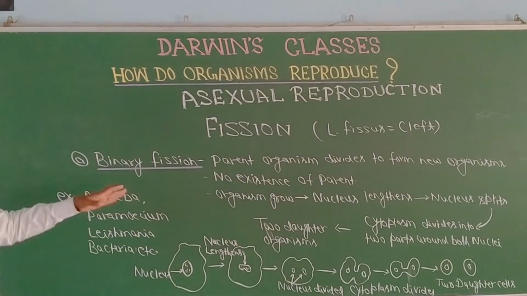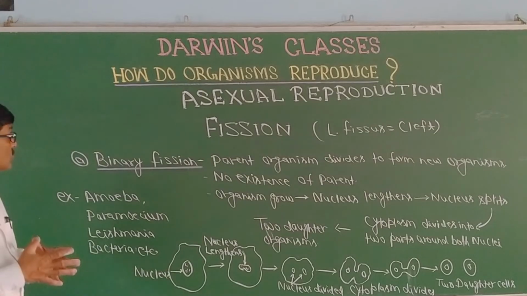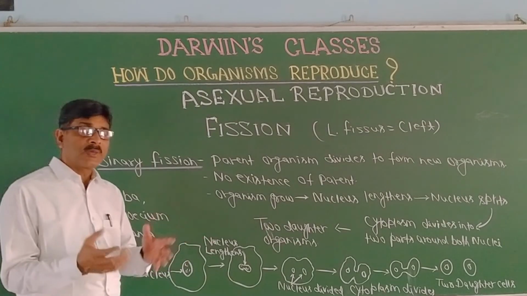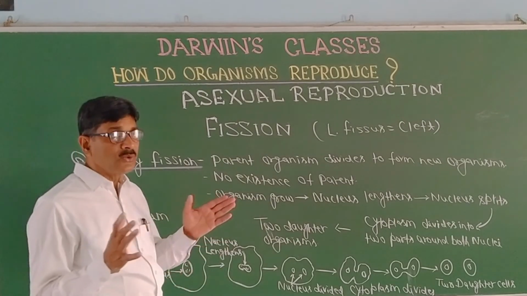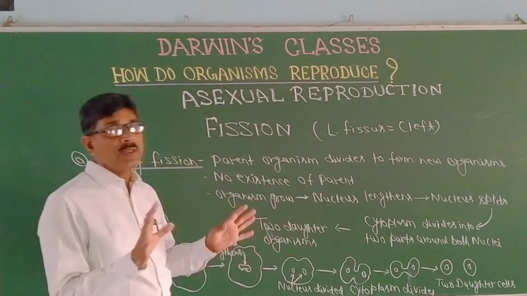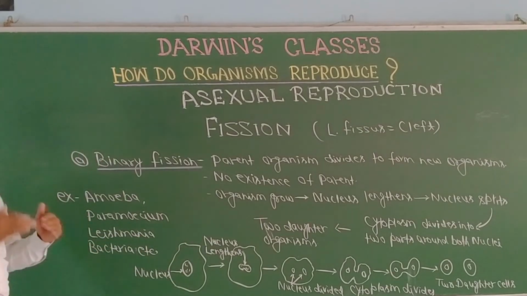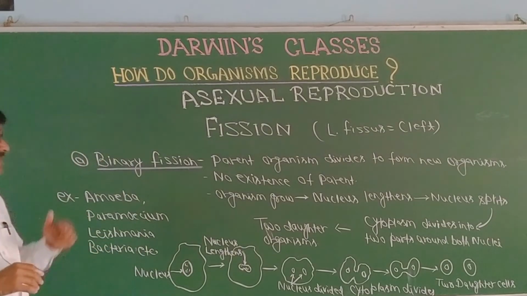So such sort of binary fission takes place in amoeba, in paramecium, leishmania, and bacteria. In case of amoeba, because there is no fixed shape and size, from any plane it will be divided into two equal parts. But in case of paramecium, it will be transverse fission.